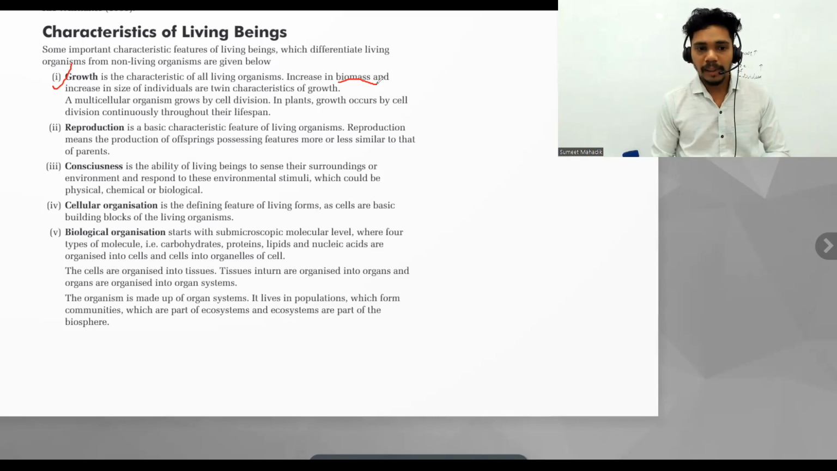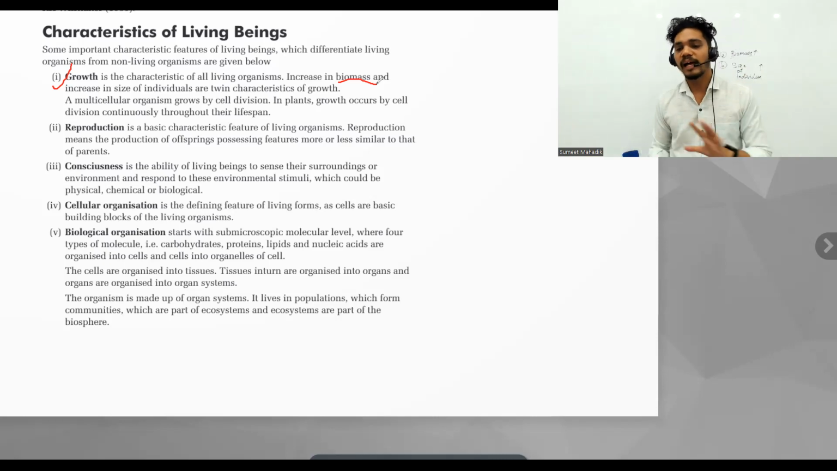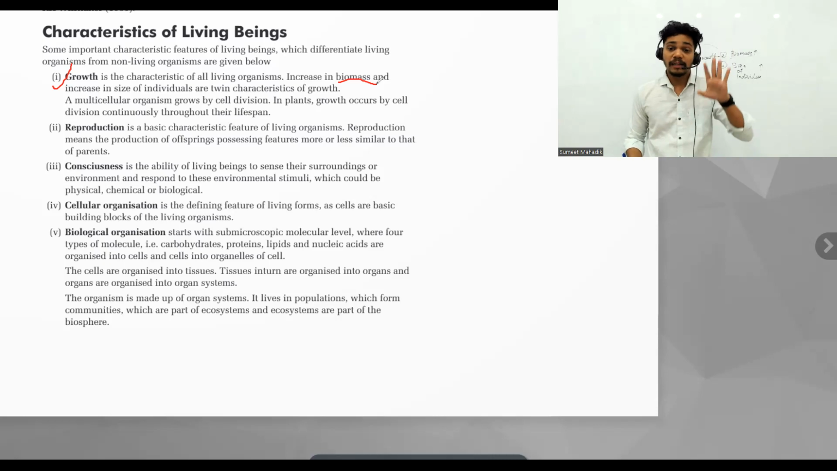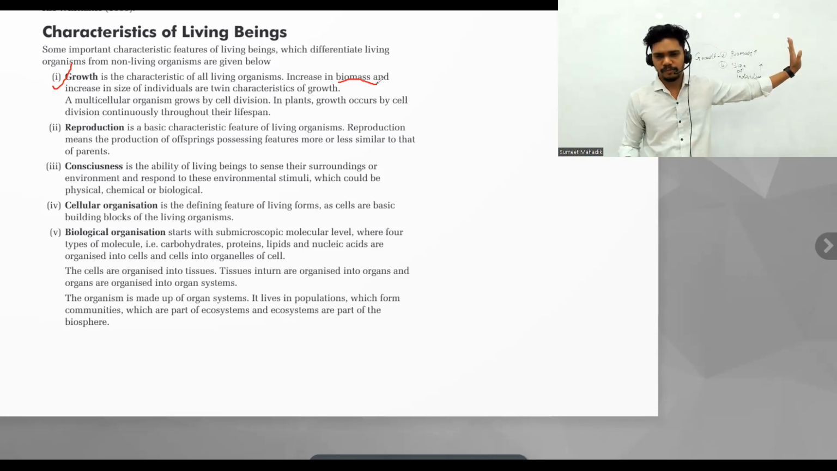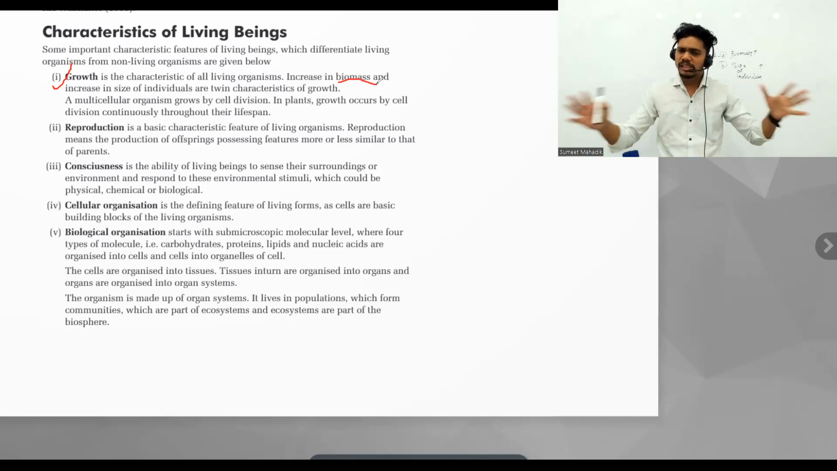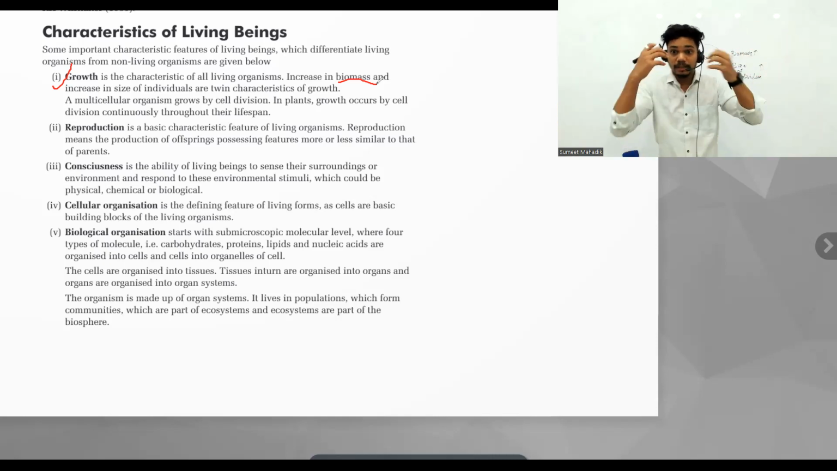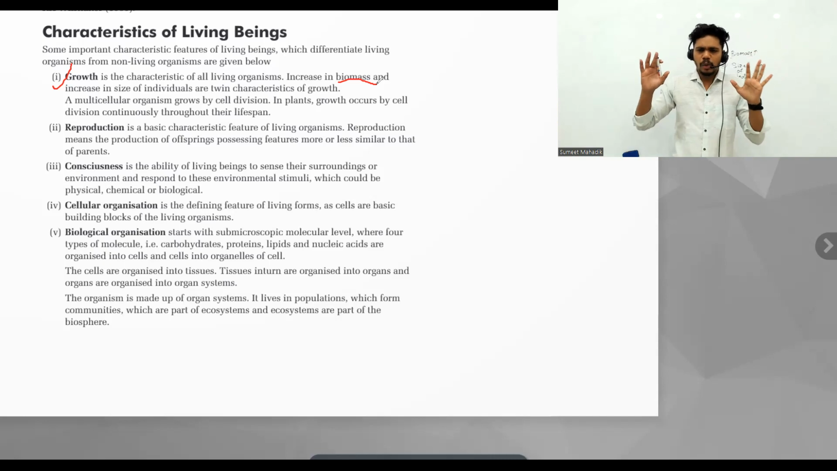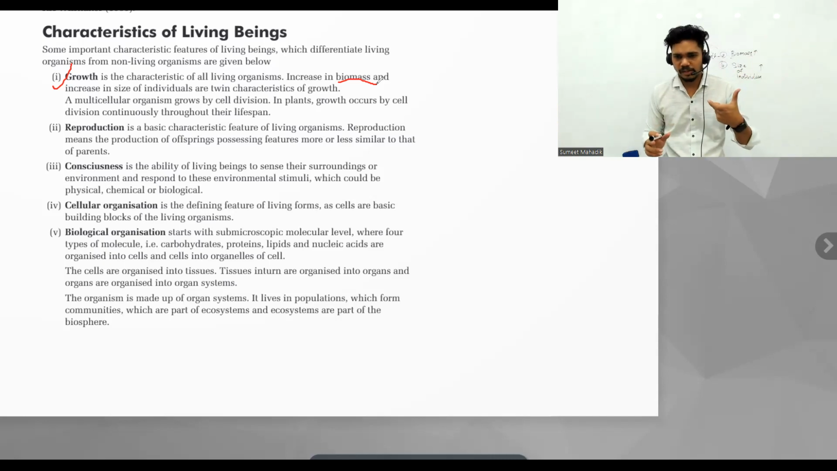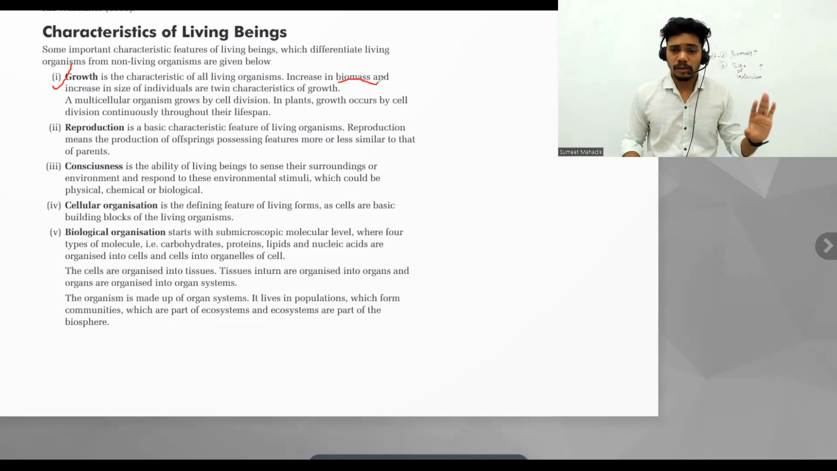In plants, growth occurs by cell division continuously throughout their lifespan. So can I say that plants are growing throughout their lifespan? मतलब वो कैसे जीते हैं, कंटिन्यूअसली ग्रोथ होती रहती है, उनकी ग्रोथ कभी रुकती नहीं. In case of animals, like us, we are growing, we have an age, a lifespan, right? But in case of plants, it is not the same.